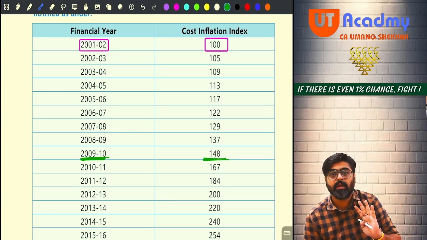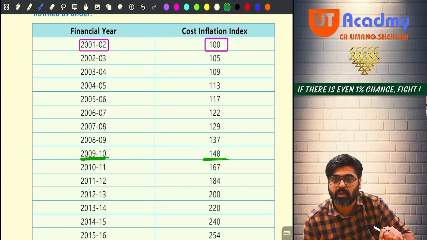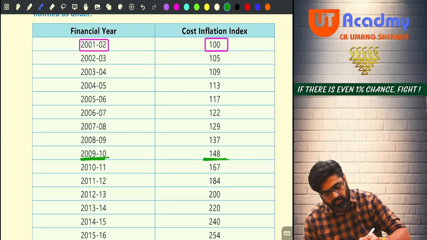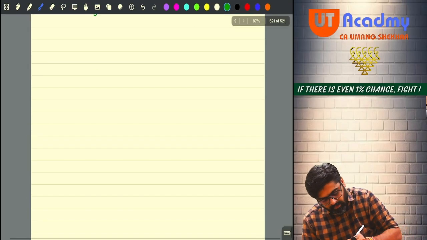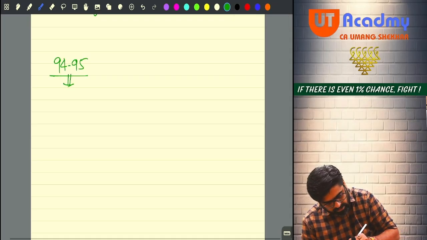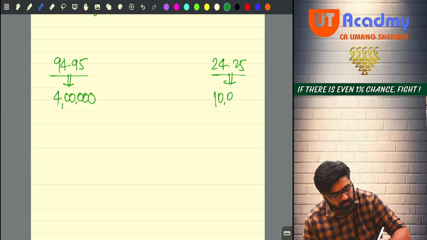Now, you have to see whether you acquired prior to 1st April 2001. Yes or no? When did you acquire? In our example, you acquired in 94-95. So, when you acquired the asset, what was the cost of that asset at that time? 4 lakhs. Now, in the year 2024-25, you are selling the asset for 10 lakh.